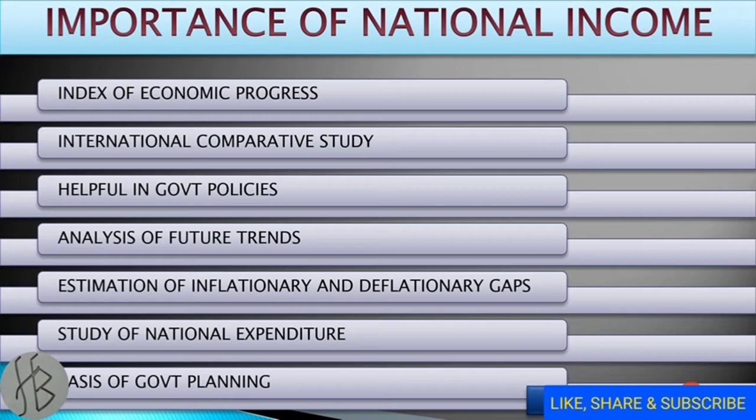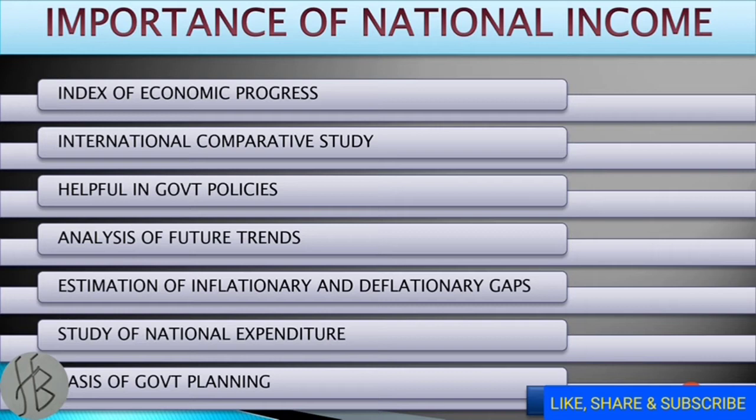Every government has to implement various policies like fiscal policy and monetary policy. So various economic factors such as tax, bank rate, deficit financing, borrowing, and government expenditure are decided with the help of the conclusions presented by the national income analysis.